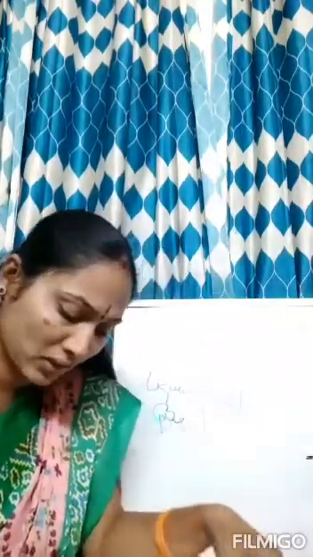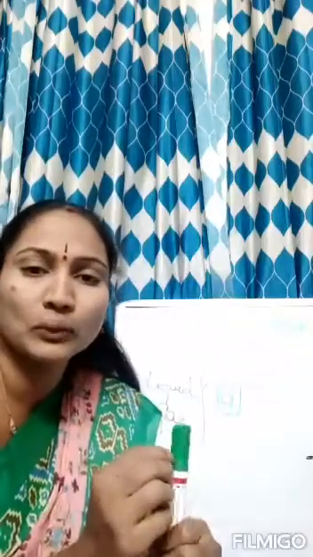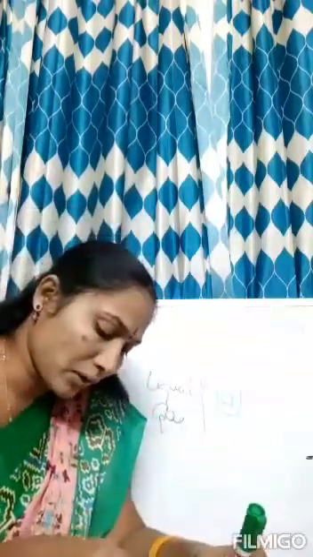Now next, coming to activity number 5. Light a candle. You may have lit a candle with a matchstick many times, holding the burning matchstick to touch the wick of the candle until the wick catches fire. Suppose you want to light a candle, then what will we do? We'll use the matchstick and we'll try to touch the wick, the thread that is in the center. But you can light the candle without touching the wick with a burning matchstick. Here they are saying we can do it without touching the wick.